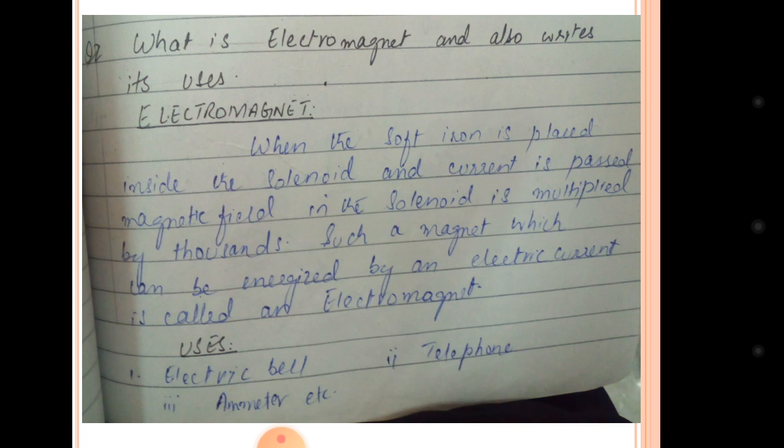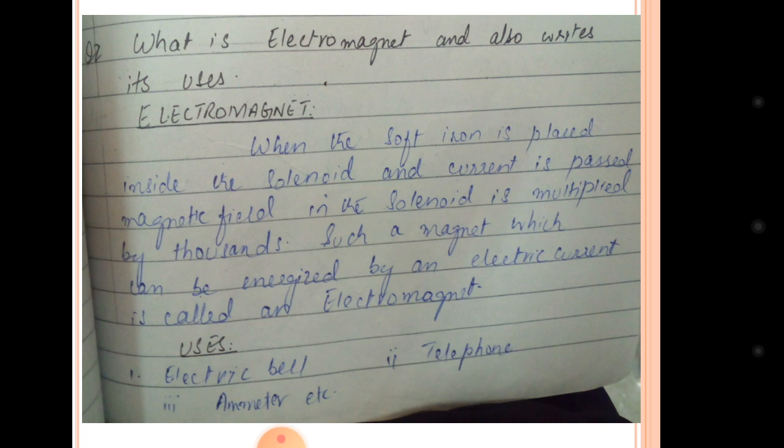First of all, electro means electricity and magnet means magnet. The things which act as a magnet in the presence of electricity are called electromagnets. When soft iron is placed inside the solenoid and current is passed, the magnetic field in the solenoid is multiplied by 1000.